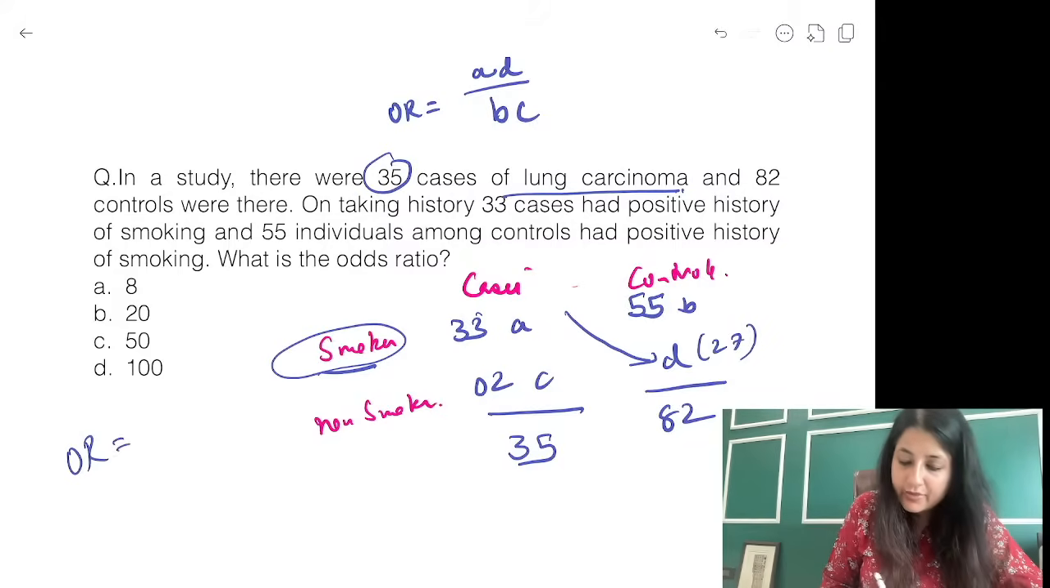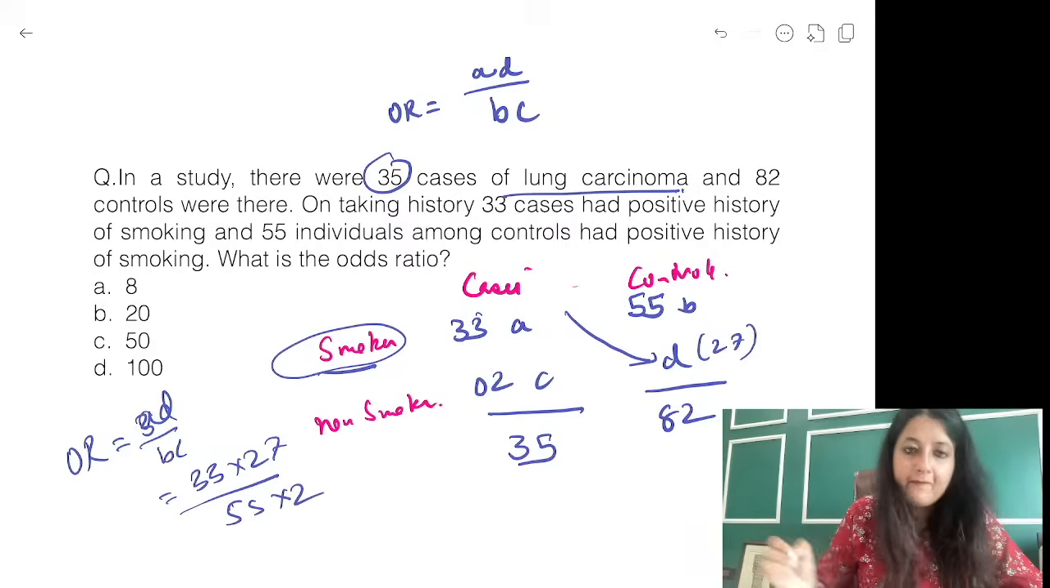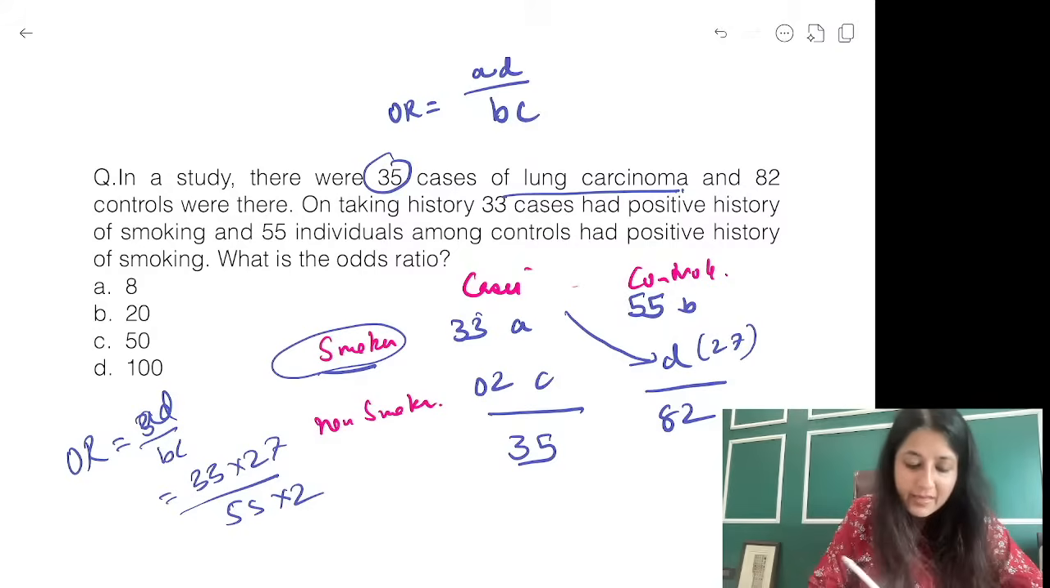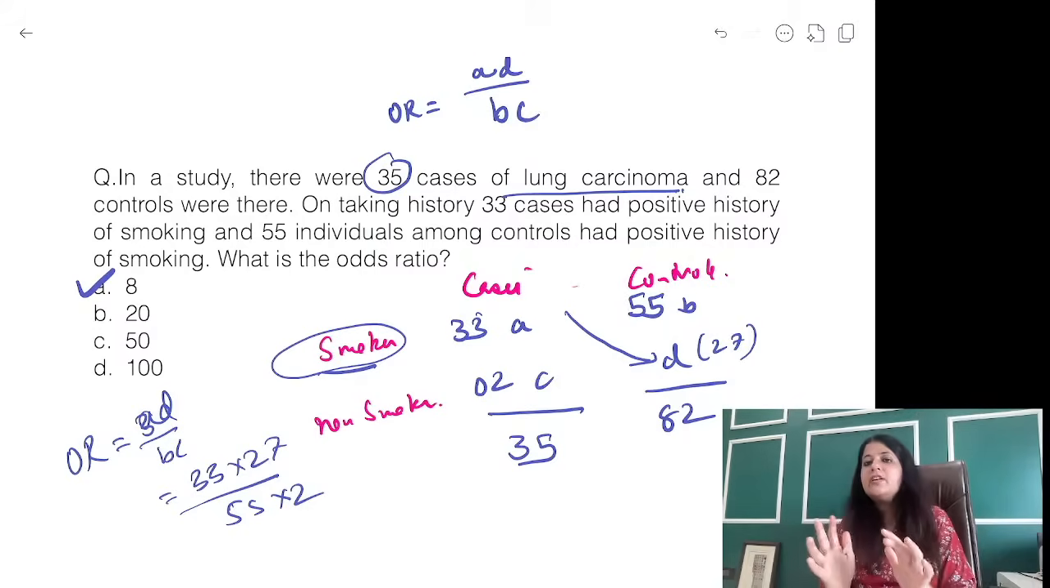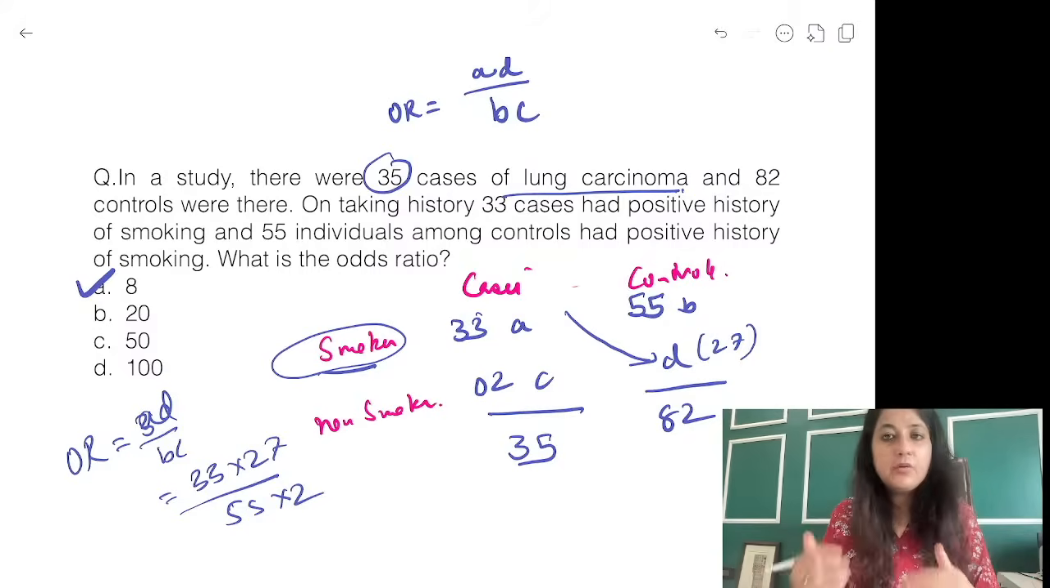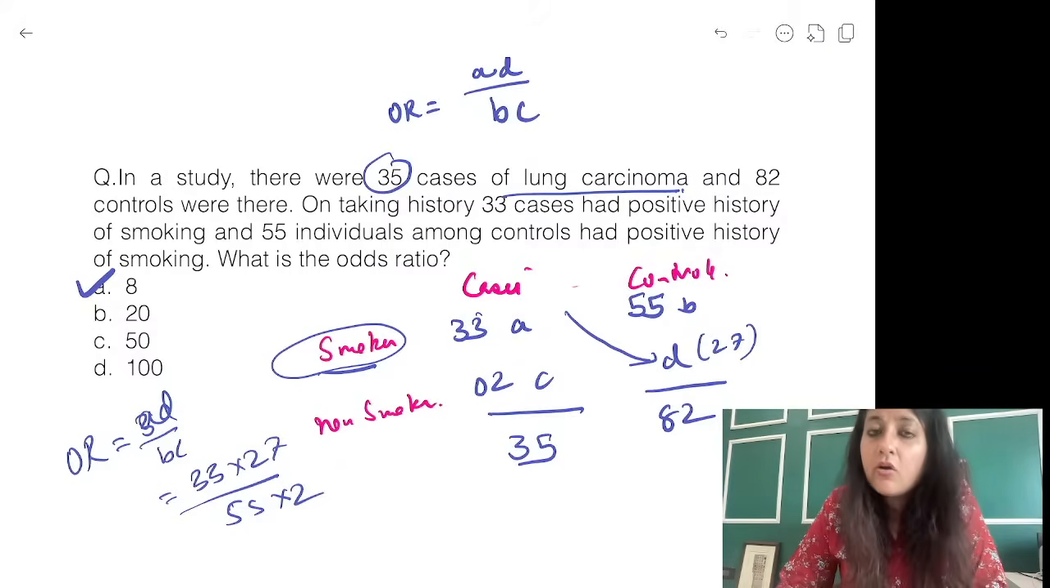Now odds ratio is AD upon BC. So 33 into 27 by 55 into 2. I know it's difficult to do it manually. I am not here to scare you. I just wanted to show you the use of numbers. Maybe they will give you easy numbers, which you can do. All I wanted to revise over here was the 2 by 2 table. Am I clear, everybody? Why so much silence? Don't get scared of the numericals, guys. This will not come. It is just to make you practice.